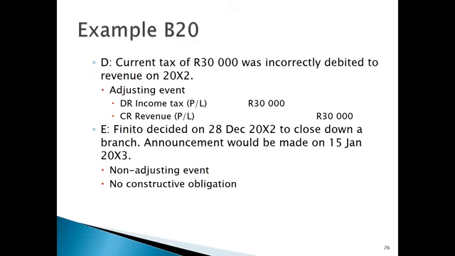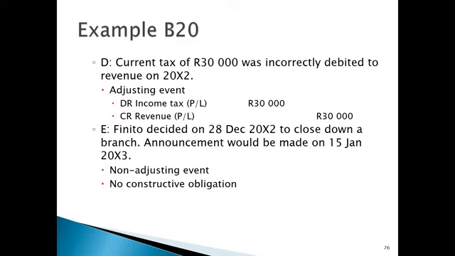Scenario E, Finito decided on the 28th of December 20X2 to close down a branch. The announcement would be made on the 15th of Jan 20X3. So here we can see at year end, they've decided already to close down the branch, but was there any obligation that was created before year end?